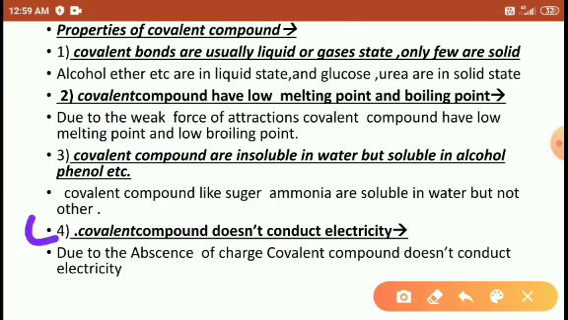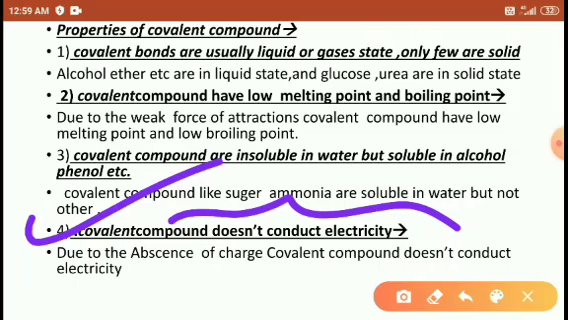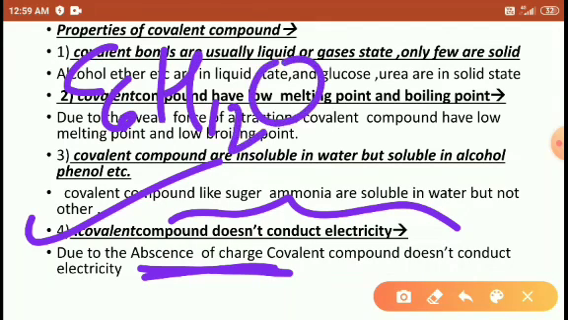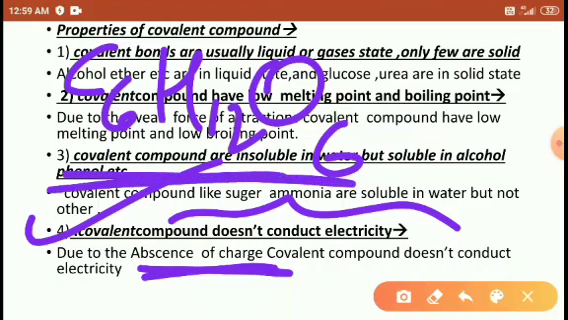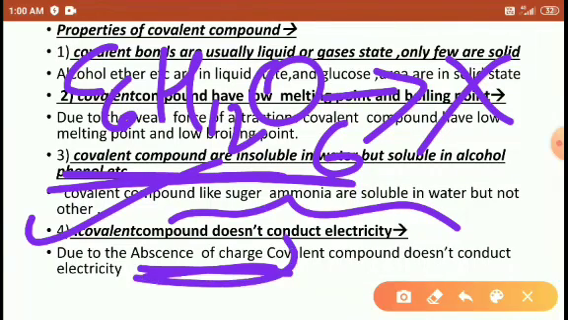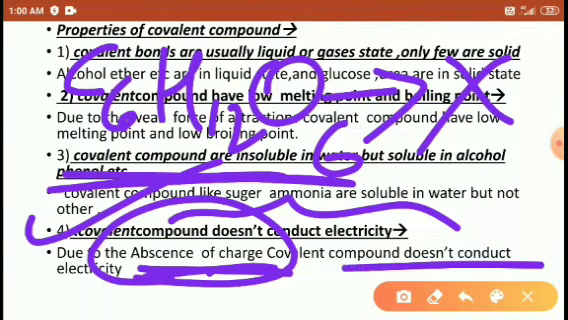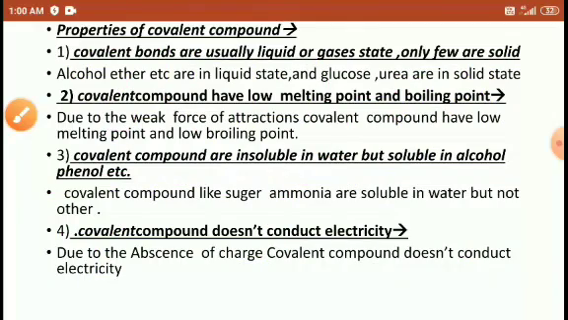Students, covalent compounds do not conduct electricity. Why do they not conduct electricity? Because there is an absence of charge here. No charge forms. When you take glucose, C6H12O6, this is the glucose formula, students, and break the glucose, it cannot form ions. So there is an absence of charge. That's why it does not conduct electricity. Right, students? So this is today's topic, students.